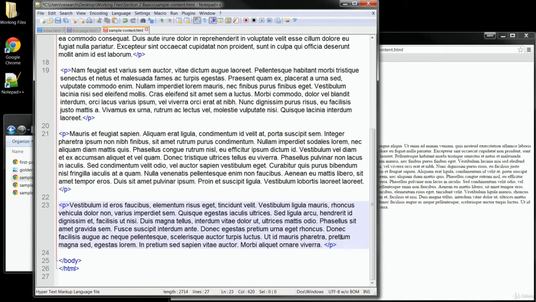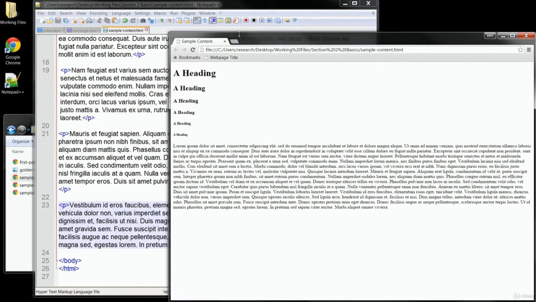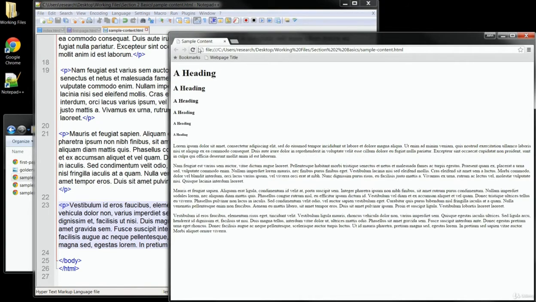Now, of course, we always need to save our changes to see them in the browser, so I'll save the document again. We'll go back over to our browser and just refresh the page. And now you can see we've got 4 separate readable paragraphs. All of our paragraphs have a break in between them, so the page is much more readable.